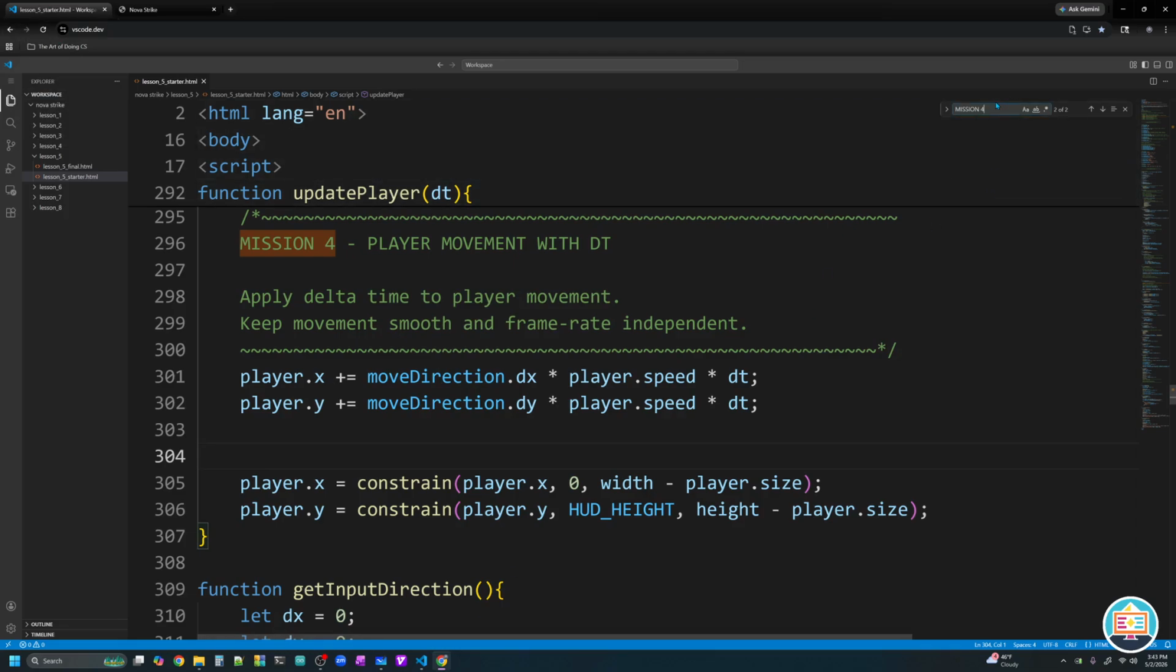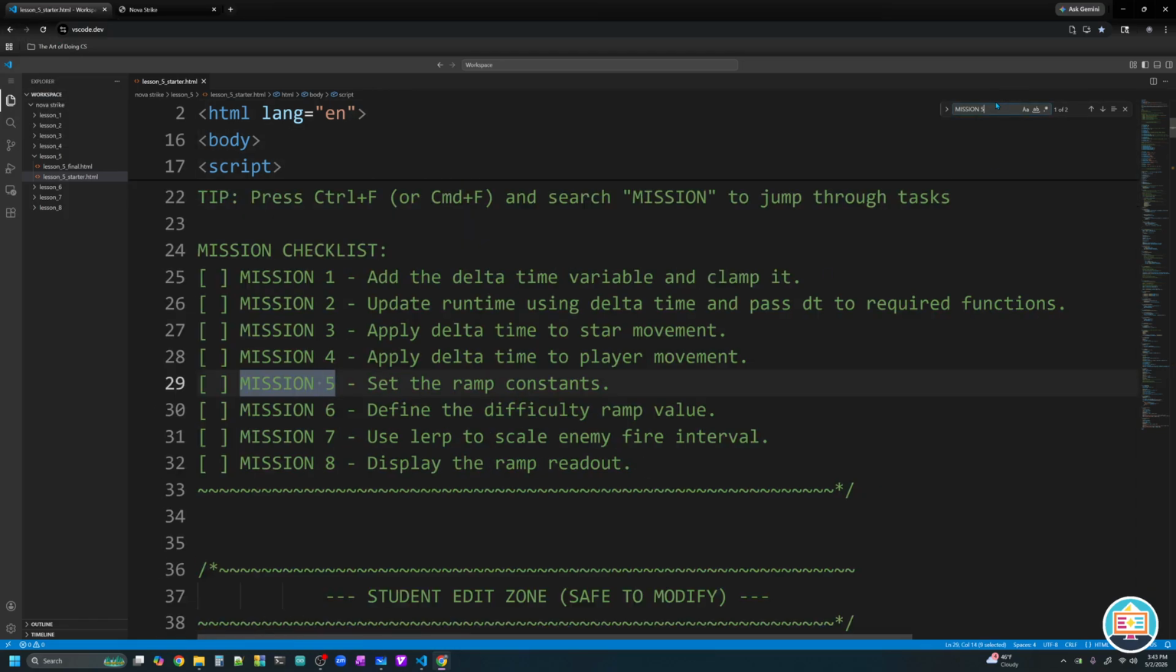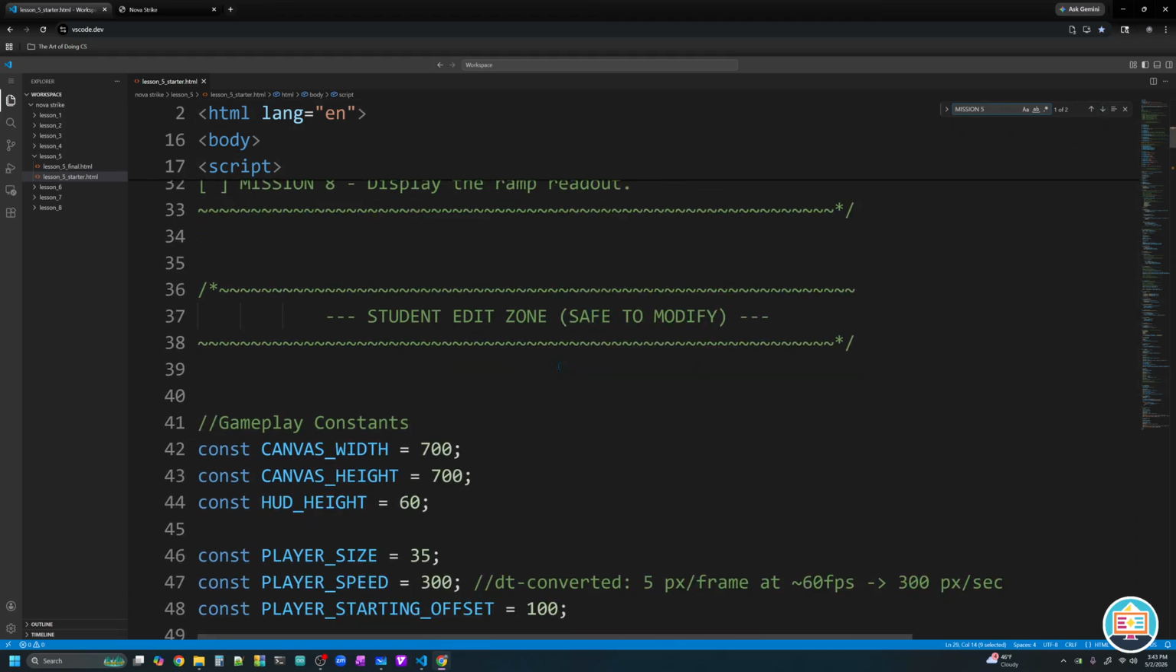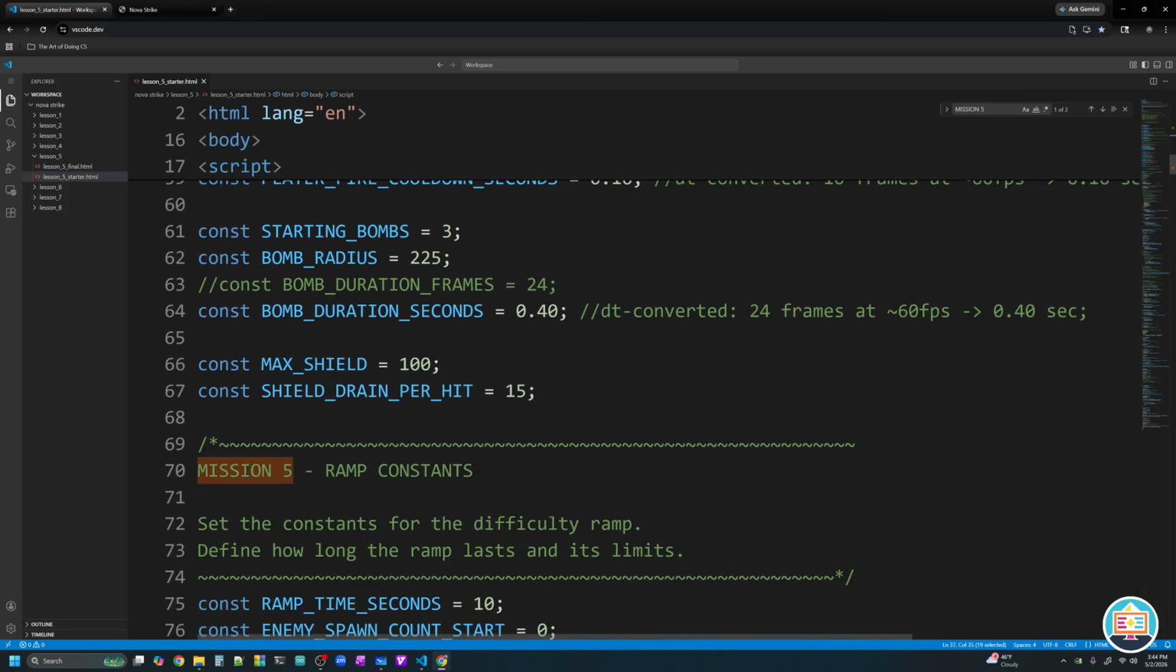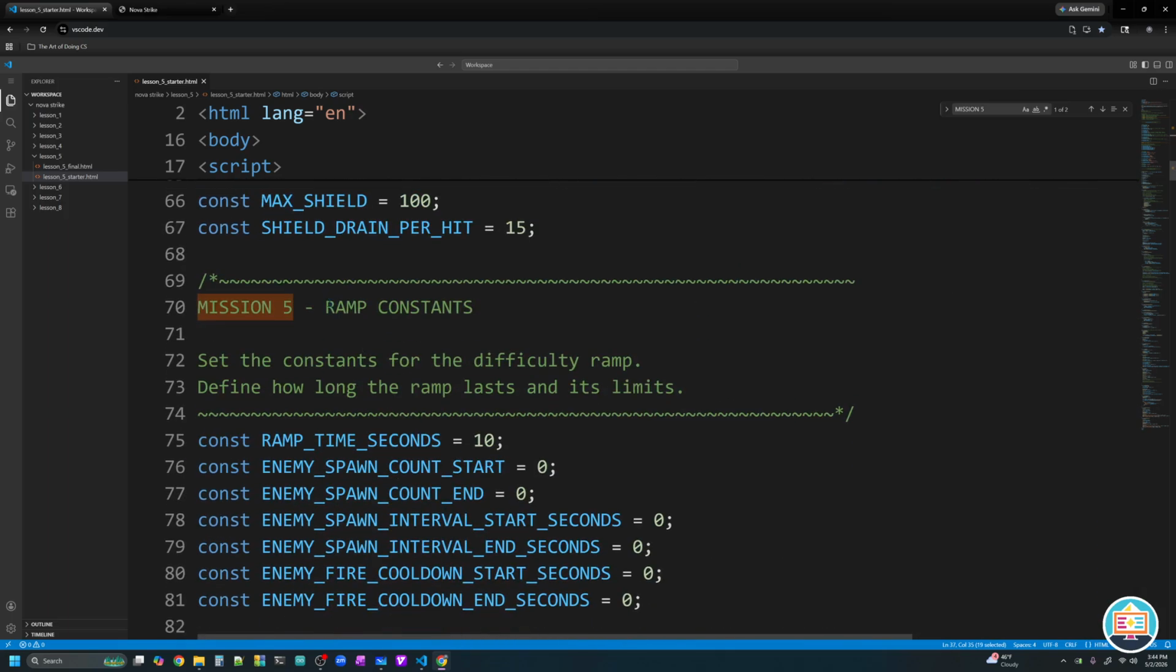So mission number 5 finds us setting the ramp constants for our difficulty ramp system. We are now going to put a new system into our game, our difficulty ramp, which is going to scale our game. It's going to get harder and harder the longer we play it. So this is a system that should have knobs or dials that we can tune and adjust. We're going to find those in our student edit zone. We passed the player system, the star system, the bullet system, the bomb system, our shield system, and now we find ourselves in mission 5 in the ramp system.